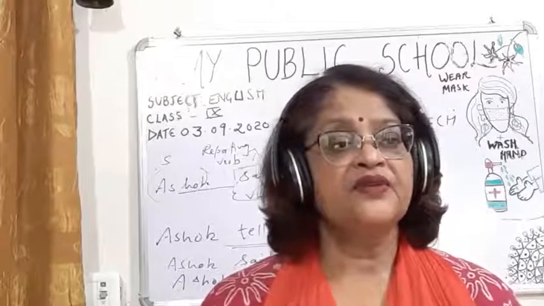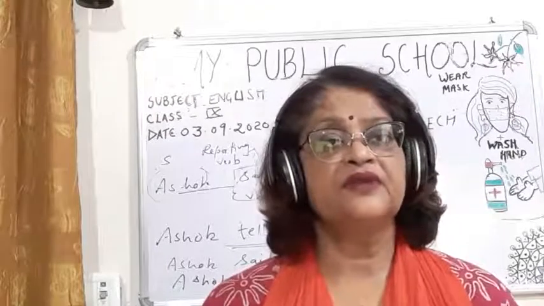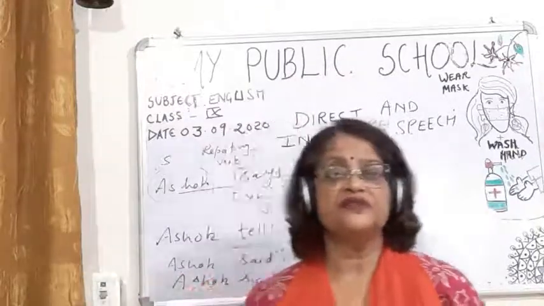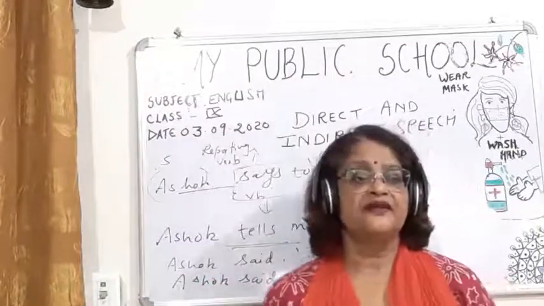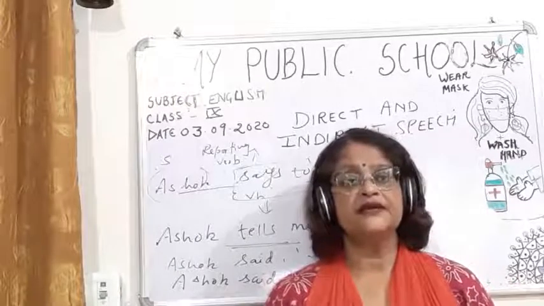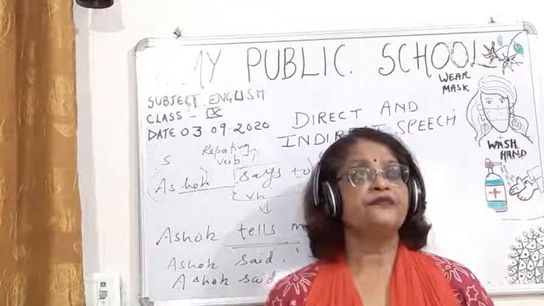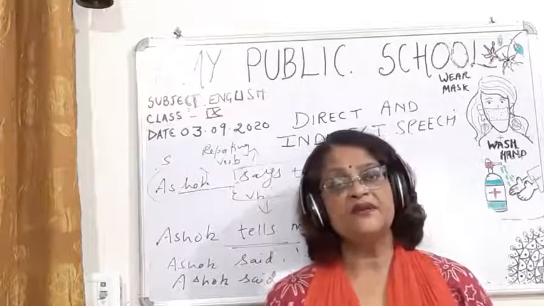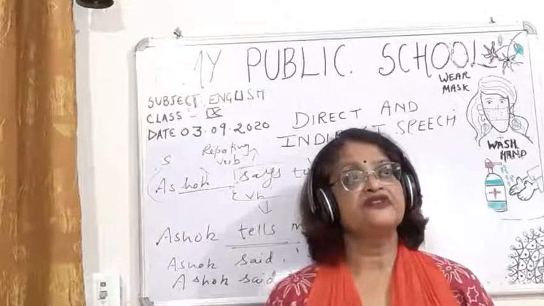When the reporting verb is in present tense, and then when we change from direct to indirect speech, what are the 6 things that should be changed. So first thing, children, says to will be changed into tells, and we have to remove the inverted comma, we have to remove the central comma, third point, and we have to add the conjunction that.